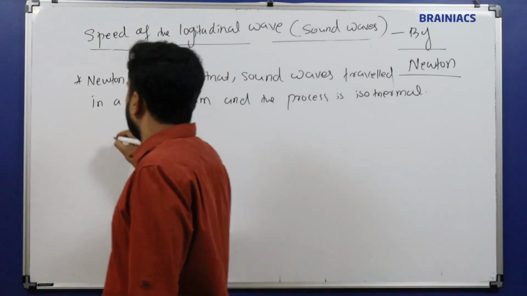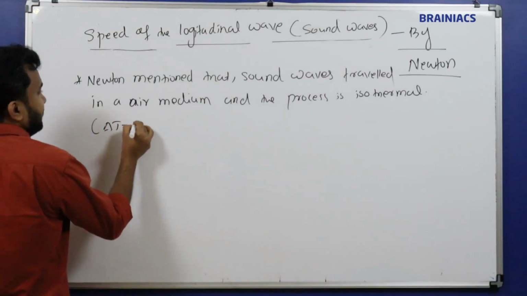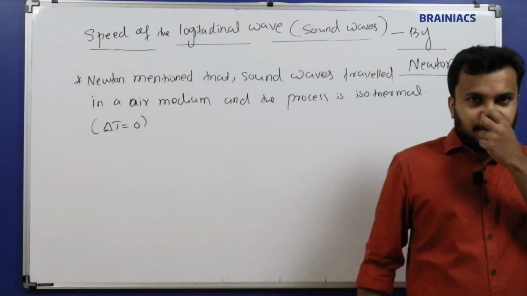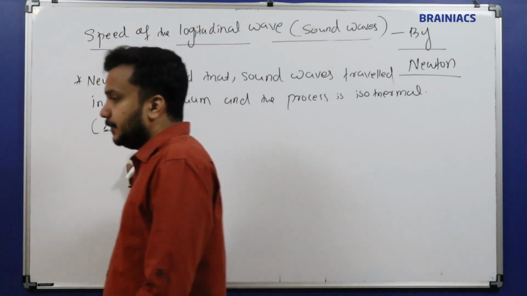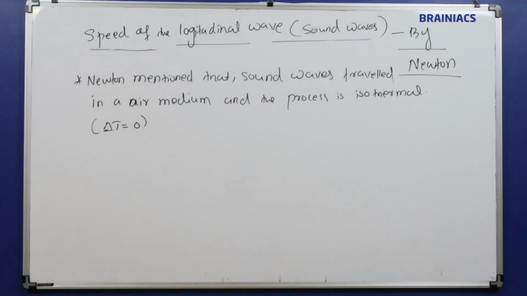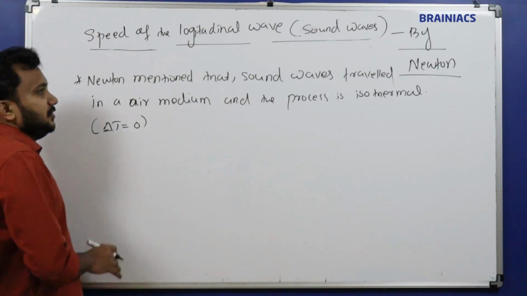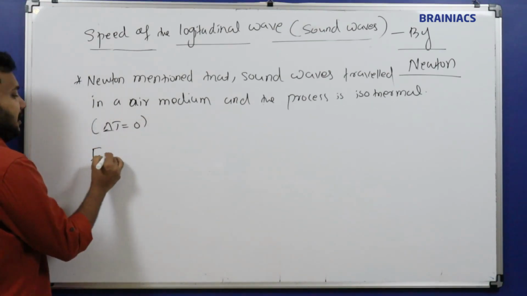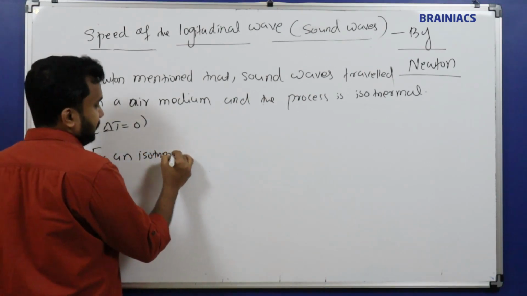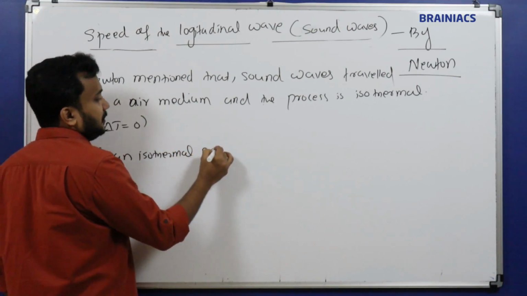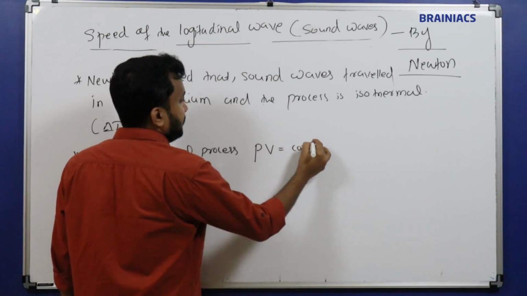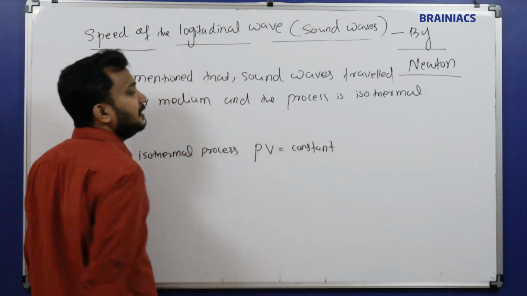In physics, what is called isothermal? There is no temperature difference, delta T equal to 0, then it is called isothermal. You have learned isothermal process, adiabatic process, like that. So delta T is equal to 0, which means there is no change in the temperature. For an isothermal process, we have a very famous equation: pressure into volume is constant. This is the condition we are learning, right?